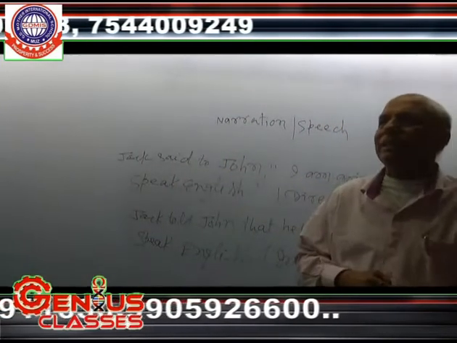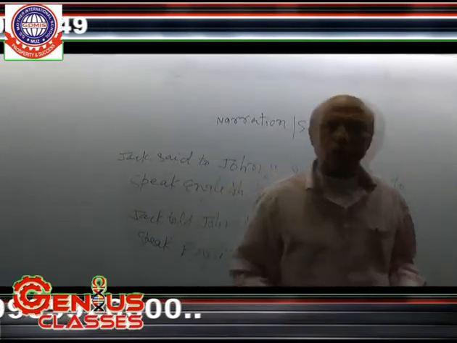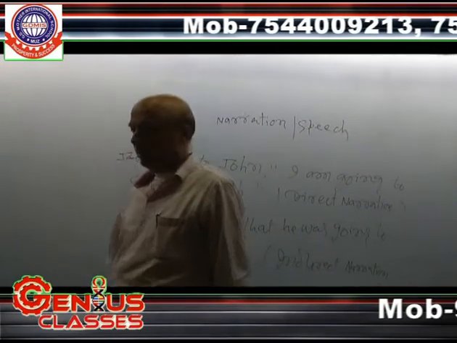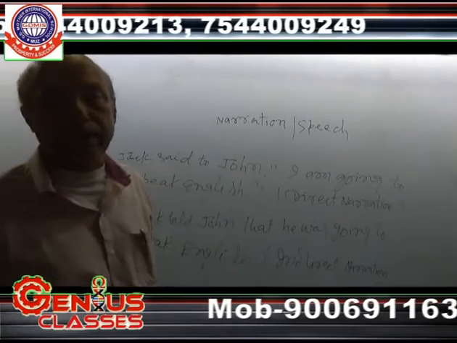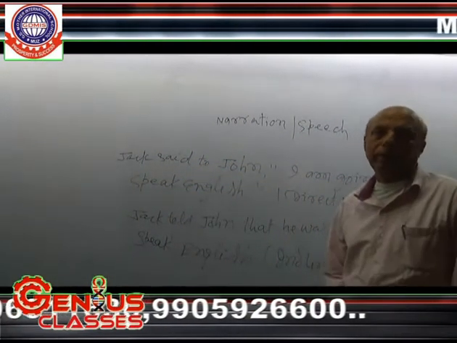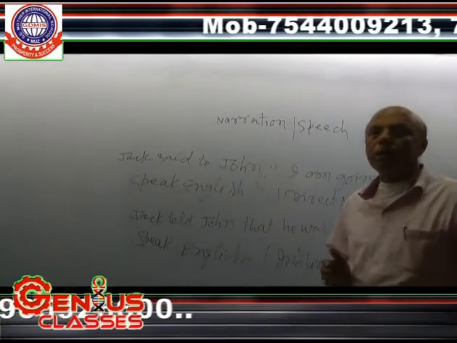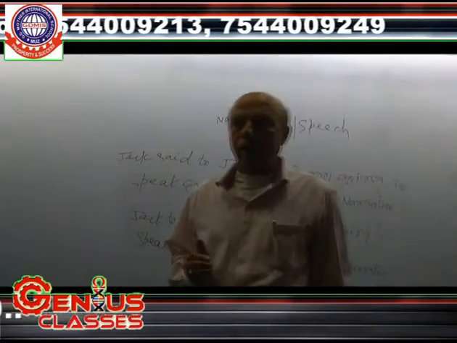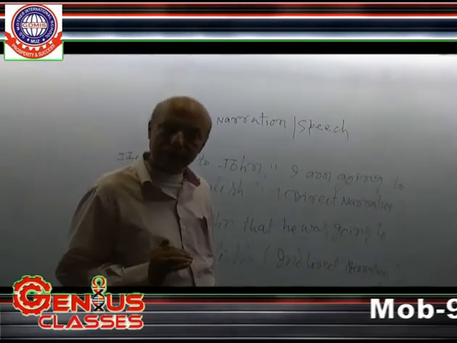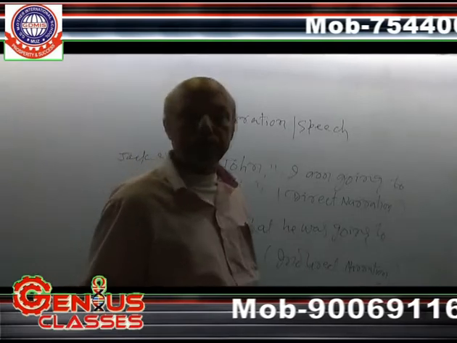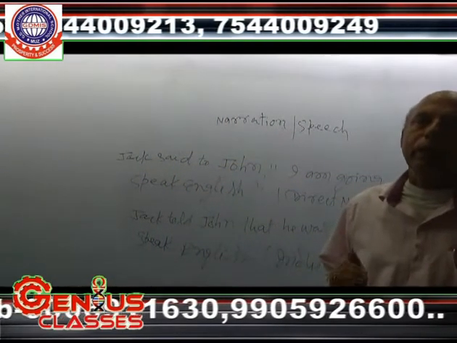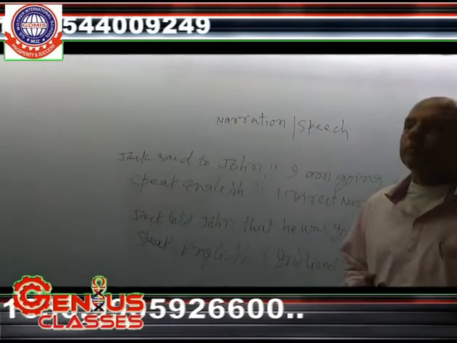Some of the sentences are in universal truth. Those type of sentences only need the conjunction that in course of changing from direct into indirect. Again I will repeat. Some of the sentences are universal truth. Those type of sentences are changed from direct into indirect with the help of general rules.